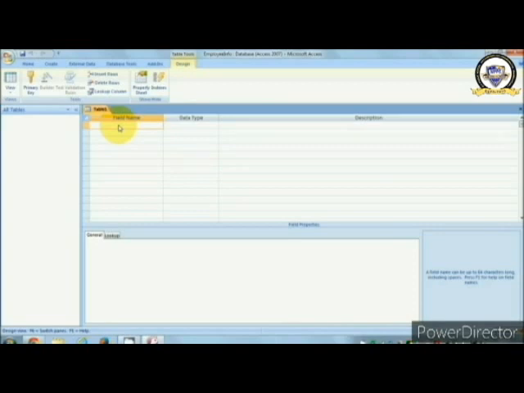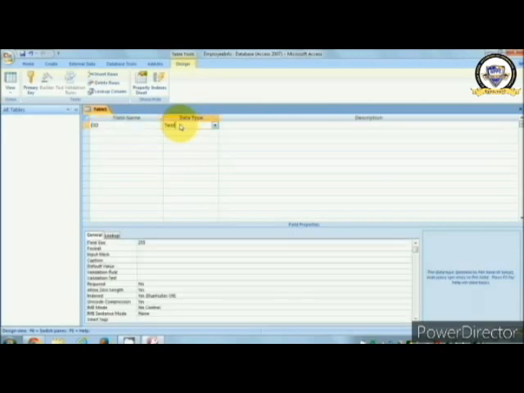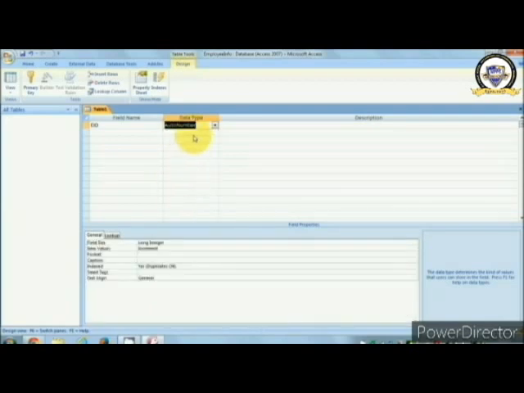I will say this table will contain EID, which means employee ID, and the data type of this employee ID will be number, because an ID can be a number, or it will be better to give the auto number. It means it will automatically increment the numbers as we go ahead. I will show a demonstration also to understand.